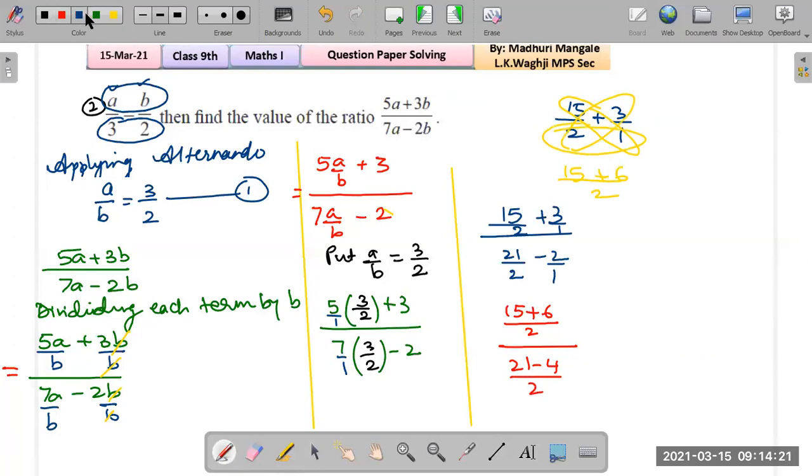And the denominators are the same. Just check the denominators: this 2 and this 2 are the same. They get crossed out. So what are we left with? 15 plus 6 upon 21 minus 4, correct? Adding, what do we get? That would be 21 upon 21 minus 4, that would be 17. So that's how we get the answer. That's 21 upon 17.